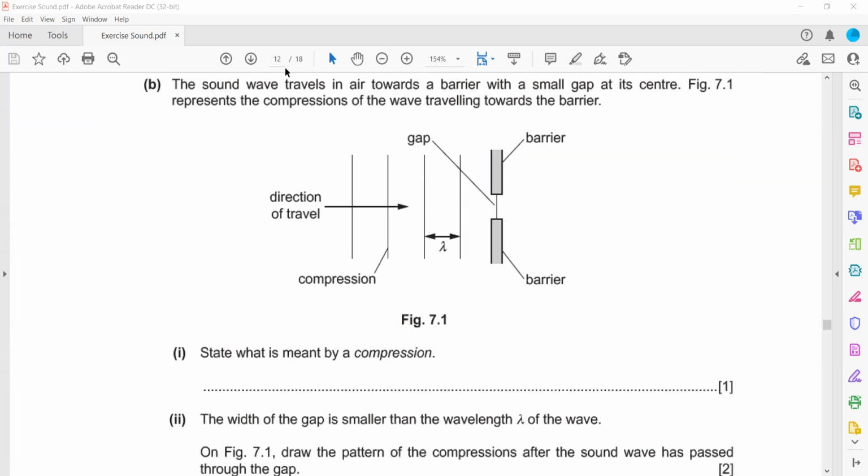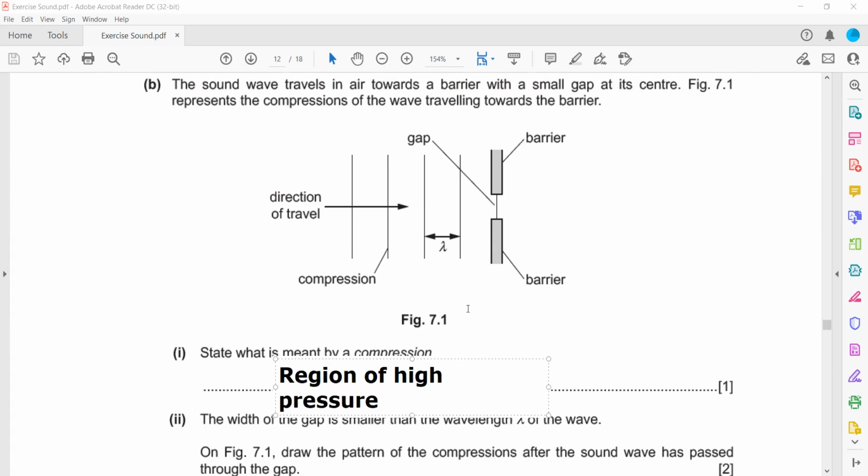The sound wave travels in air towards the barrier. The small gap is there. Figure 7.1 represents the compression toward the barrier. What is meant by compression? Compression means a region where the particles are closer, a region of high pressure. That is known as compression.